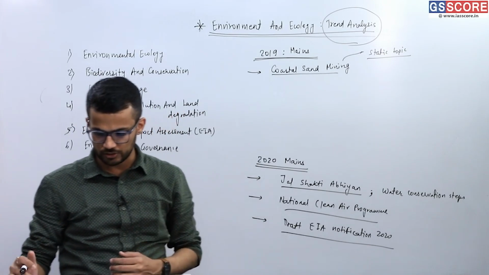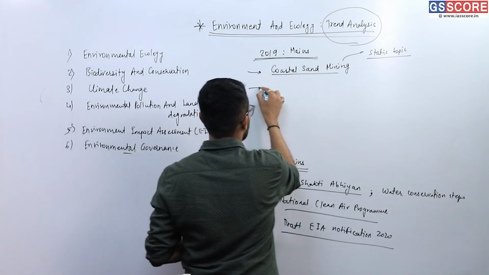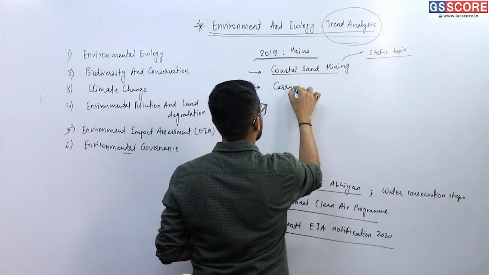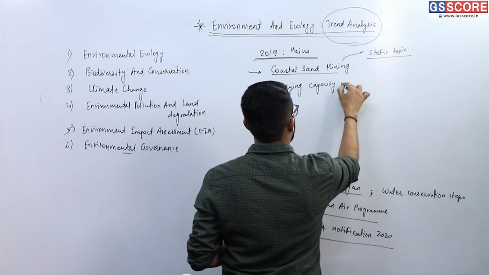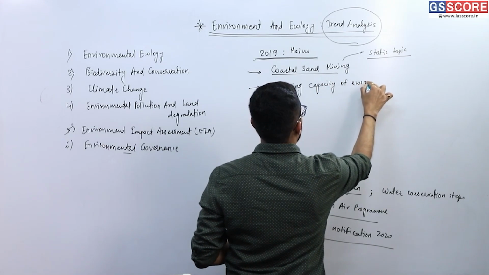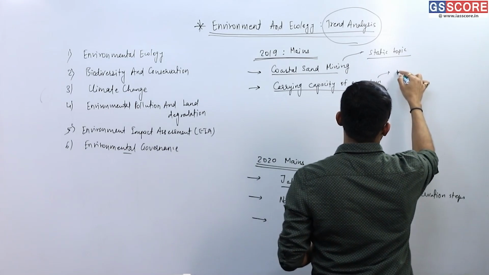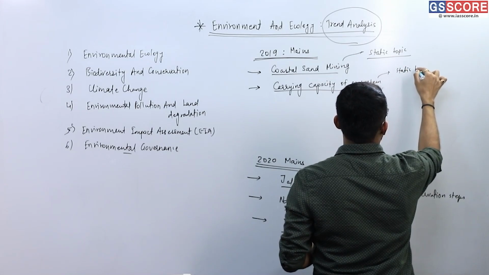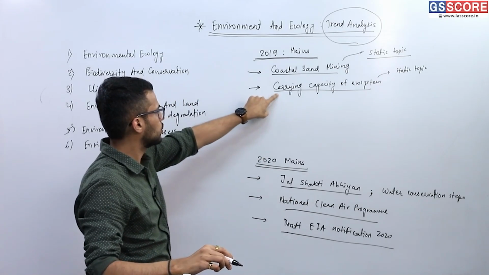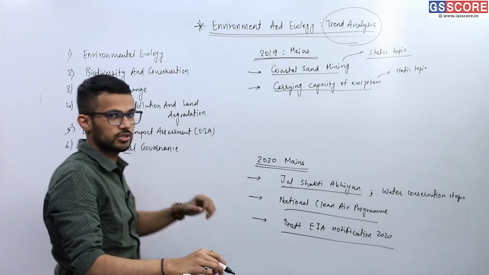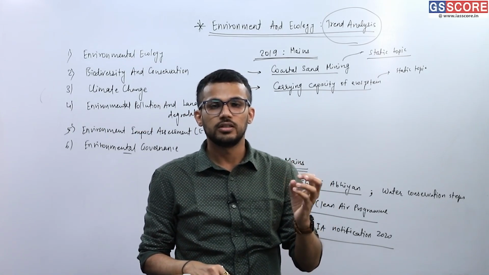Then there was a question on the carrying capacity of an ecosystem. What do we understand by carrying capacity of an ecosystem? This is purely a static topic, and you can put it in environmental ecology, wherein we discuss the ecosystem and also its carrying capacity.